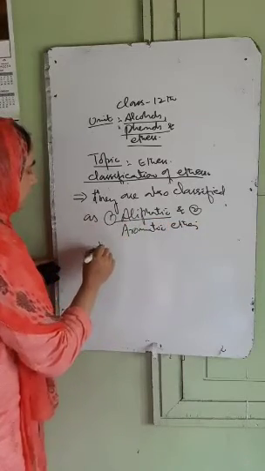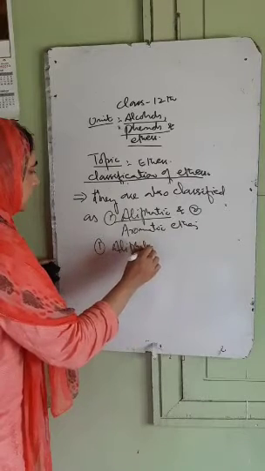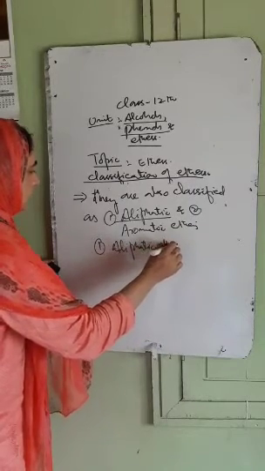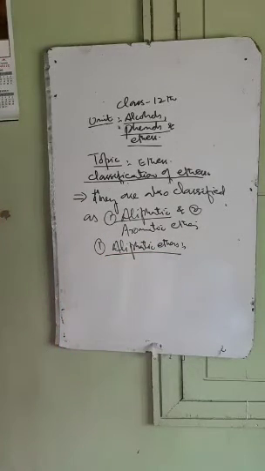Now what are aliphatic ethers? Aliphatic ethers are those ethers where R and R dash groups are aliphatic in nature. They are alkyl groups, but those alkyl groups may be same or different. So aliphatic ethers may be symmetrical or unsymmetrical. But what are aliphatic ethers?